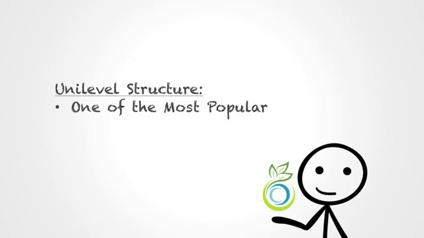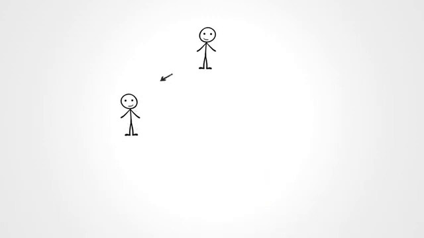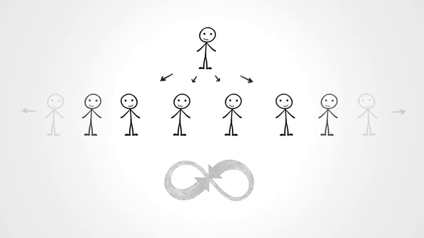Unilevel pay structure is one of the most popular commission calculation models for a number of reasons. It's a very fair and straightforward means of determining earnings, and it's very easy for people to understand. As we said in the overview video, the term unilevel simply means that you can enroll as many people as you'd like, and you can put them all on your first level.